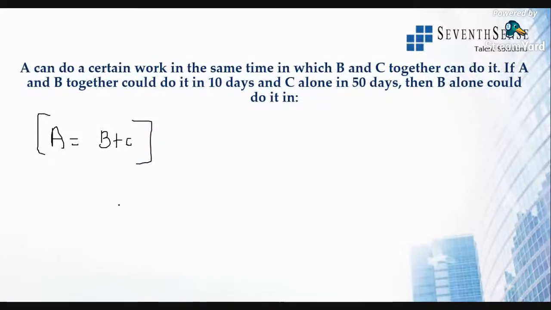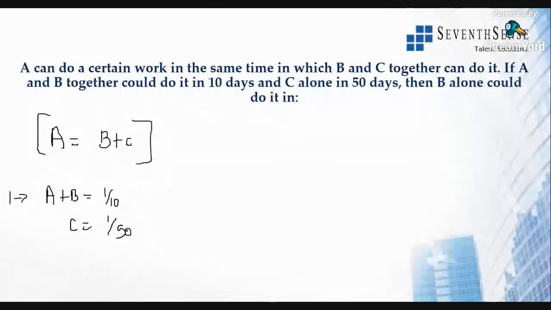Now, from the second condition, A plus B is equal to 1 by 10. That is 1 day's work. If they finish it in 10 days, obviously it is 1 by 10th of the work every day. And C alone can do it in 50 days, so it is 1 by 50th of the work. Then B alone can do it in how many days? So how to do this now?